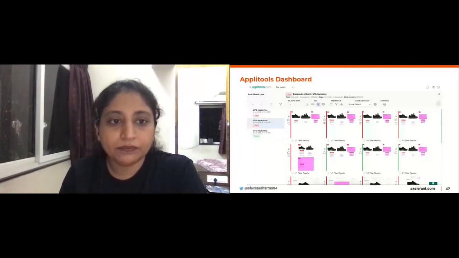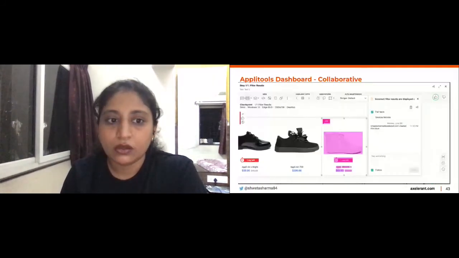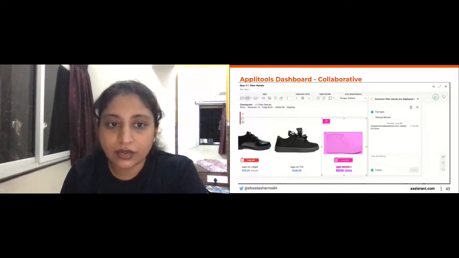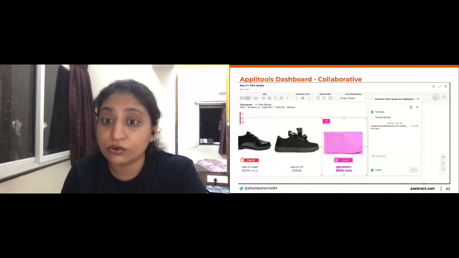It's an extremely collaborative tool. What I've done here is I have marked this particular snapshot, this bug, and failed it. You can quickly comment here on what the problem with this visual test is, and an email is sent to the entire group belonging to this project. So it's extremely good when it comes to collaboration.